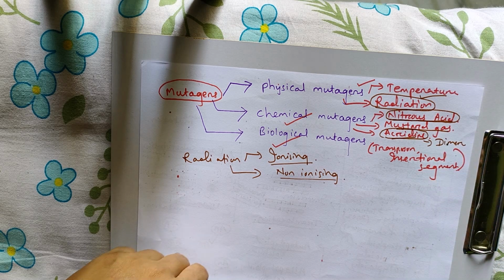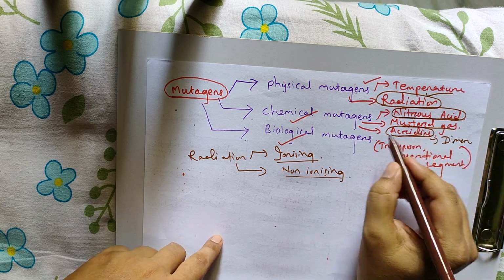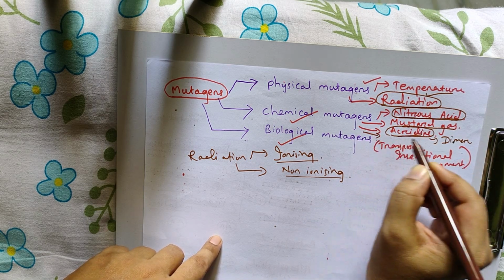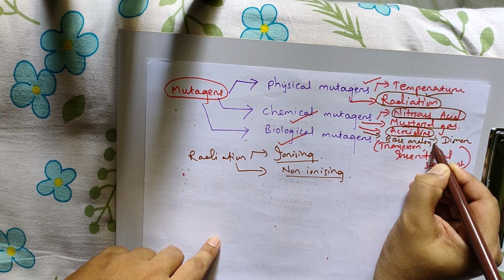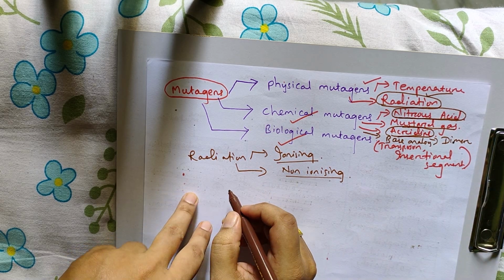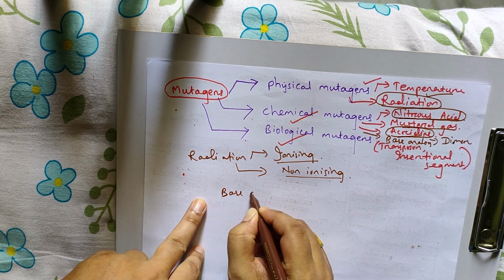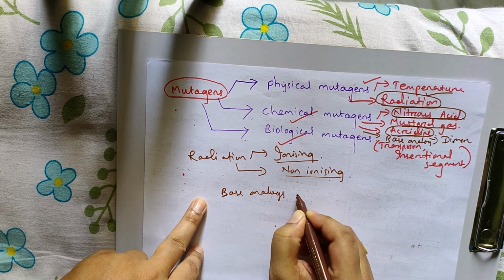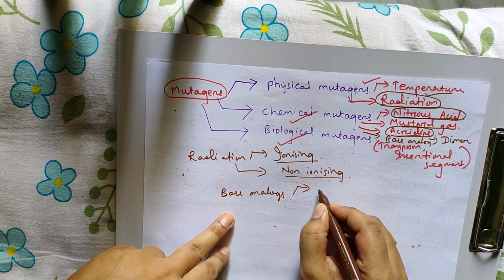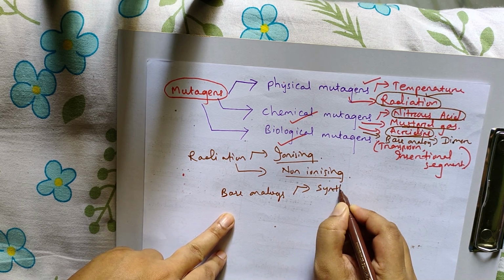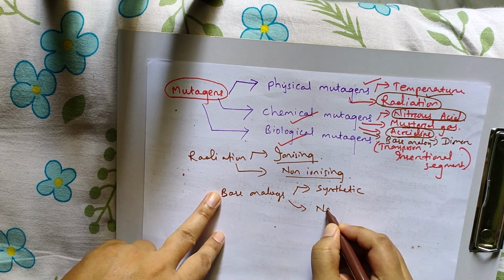In chemical mutagens, there is another substance, that is base analog. It is another kind of chemical mutagen that can be synthetic type or natural type.